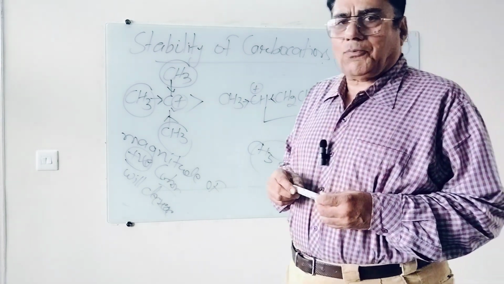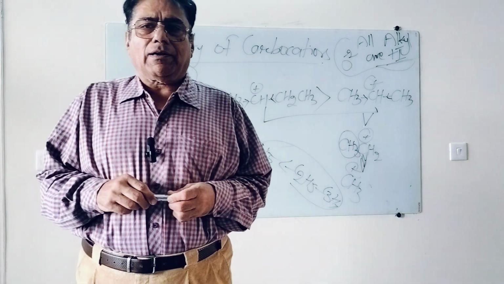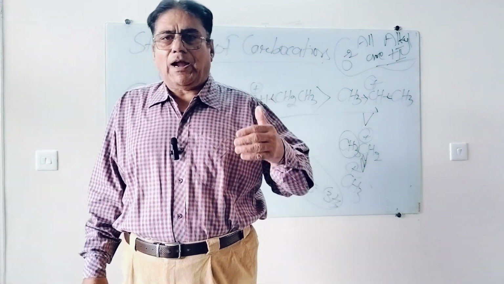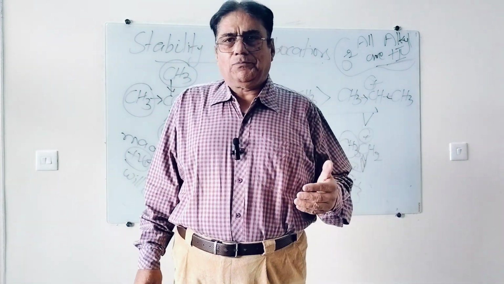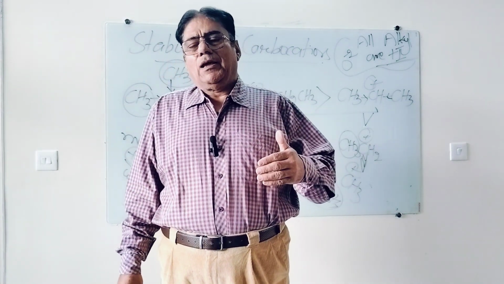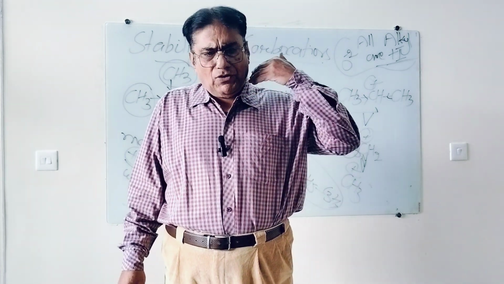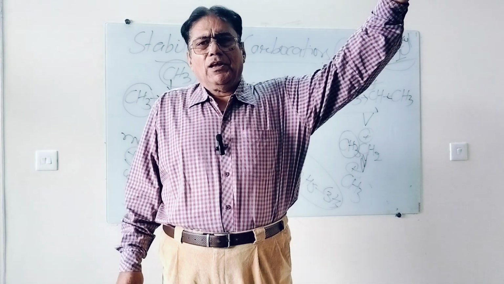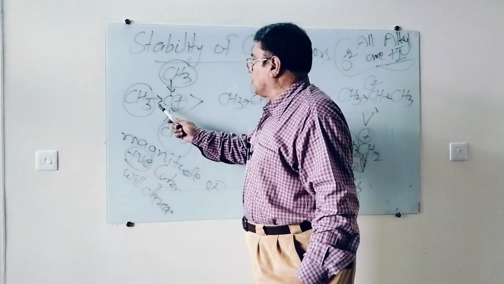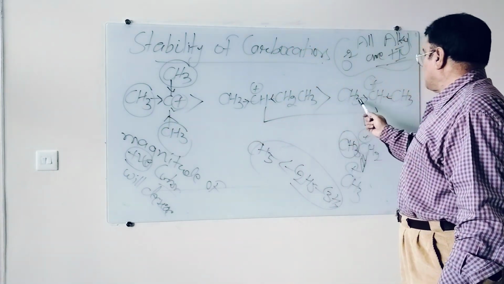So how can we explain this with the inductive effect? Inductive effect is the permanent displacement of electrons towards a more electronegative atom or group, right? There are two types of effect, plus I and minus I. Plus inductive effect means such types of groups which repel the electrons far away. They will not attract towards themselves, they will repel, like an alkyl group, repelling towards the positive carbon.